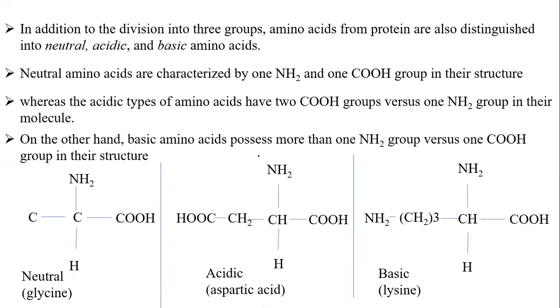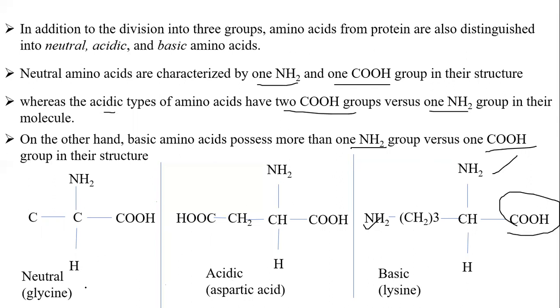Neutral amino acids are characterized by this structure, students. One amino group and one carboxyl group are present. So one COOH group will be there. Whereas in the acidic type, there are two COOH groups and one NH2 group. Coming to the basic type, there is more than one NH2 group, more than one amino group, versus one COOH group in the structure. So this is called neutral, acidic, and basic.